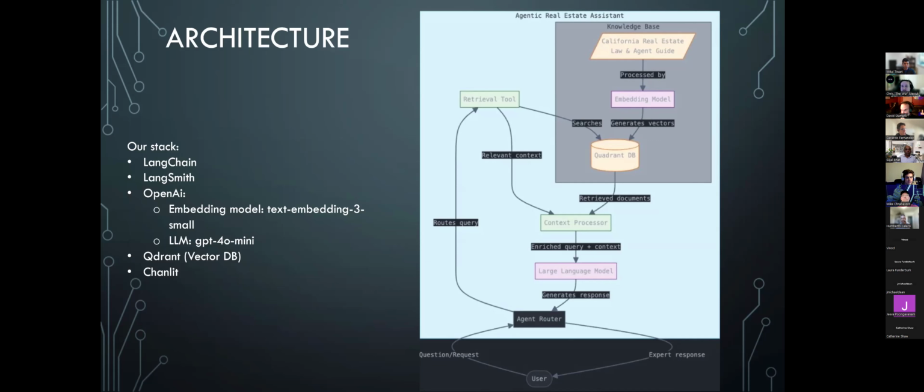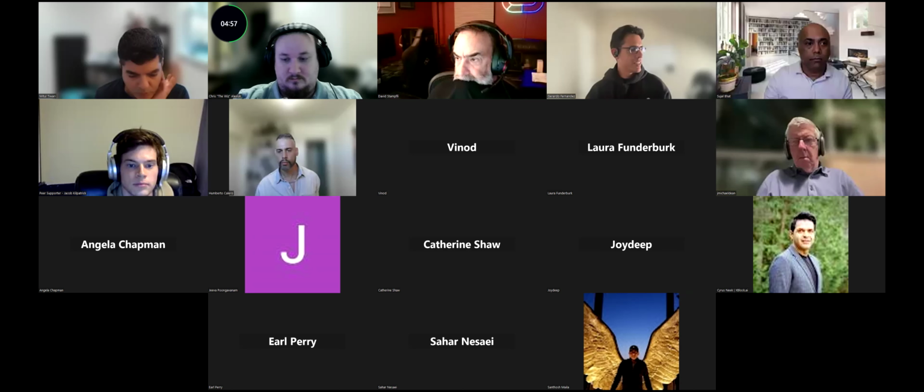And yeah, so this is basically the architecture for that one agent. We use Qdrant for our database. We have a retrieval tool, the Qdrant retrieval tool, and then we just package all of that stuff and send it to the LLM. In this case, we're using GPT-4 Mini. And yeah, so at this point, I think I can just give you a taste of what the application is looking like right now.